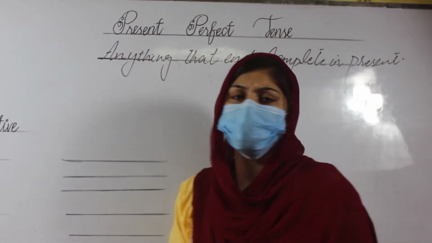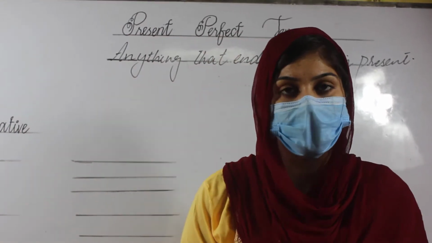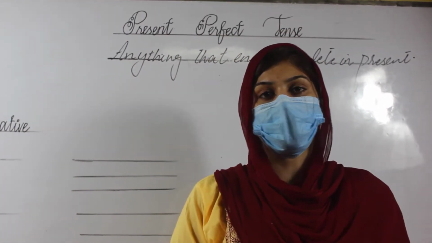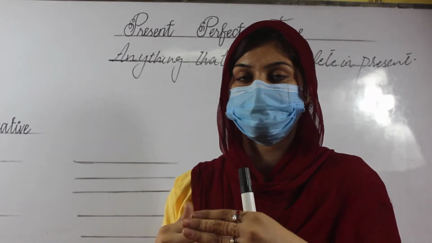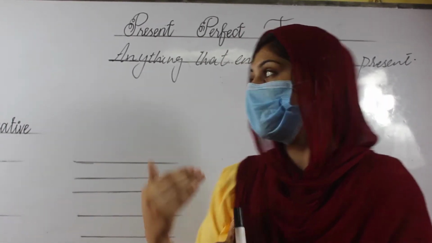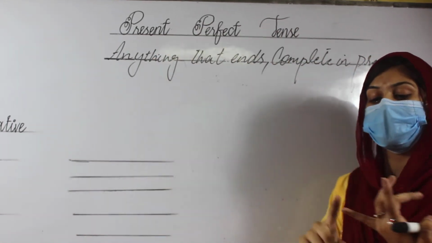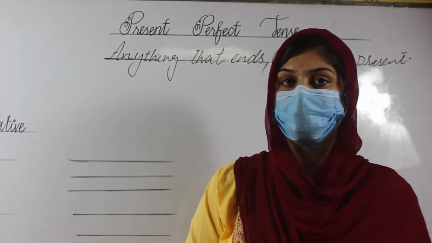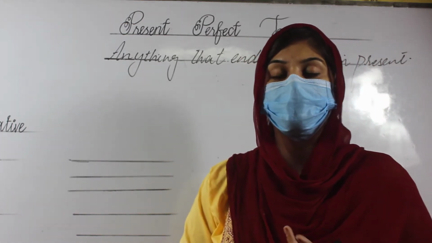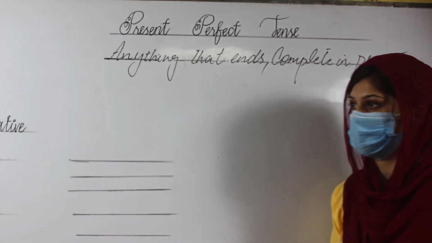Okay, in the previous lectures I told you many times that we have three categories of each tense, and we will follow the same patterns because this is a series of tenses. We have the 12 tenses and this one is the third type of the series, present perfect. Previously we have done the simple present indefinite tense, in the second one the present continuous tense, and today we will discuss the present perfect tense.